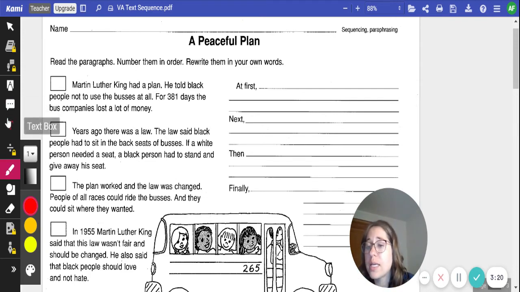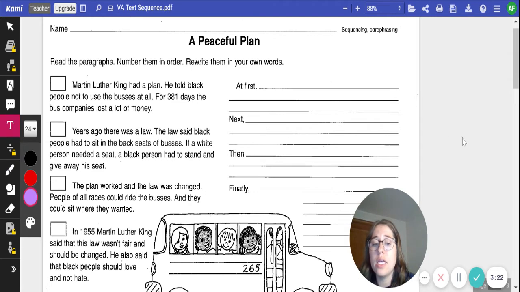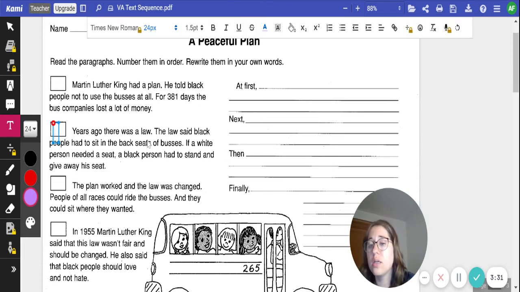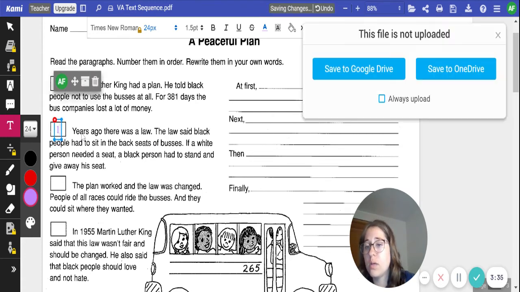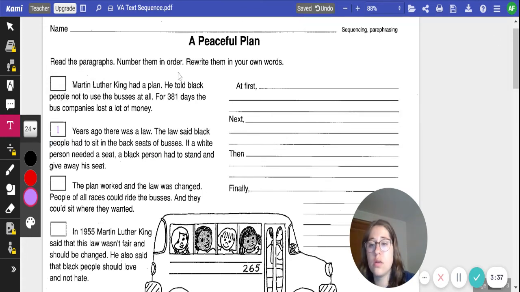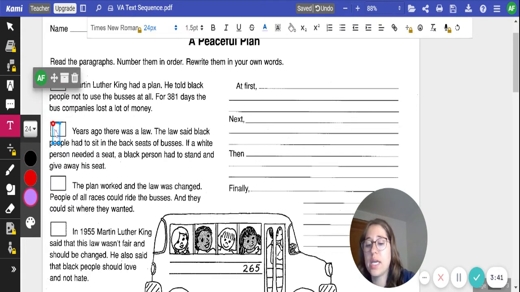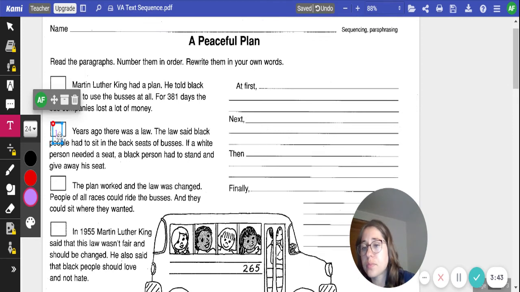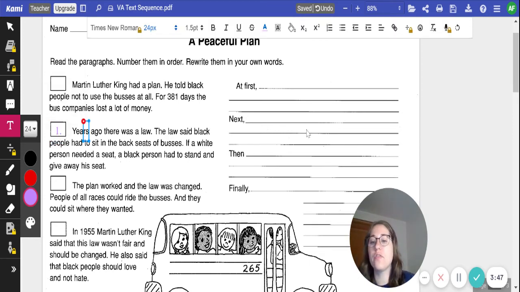Over on the left, the first thing I'm going to do is number and put these paragraphs into sequence. First thing that happened, I would say, years ago, there was a law. That's our first paragraph. That's number 1. That's setting us up to talk about what's happening first.